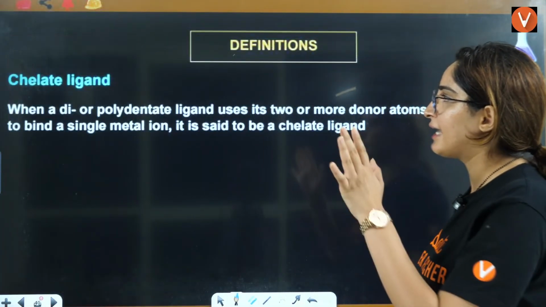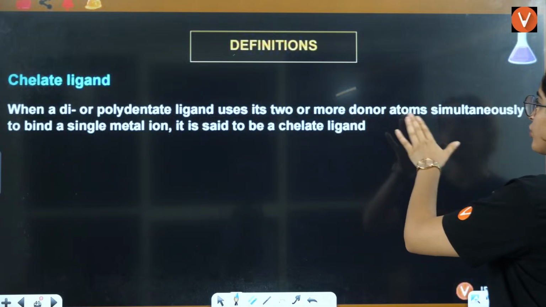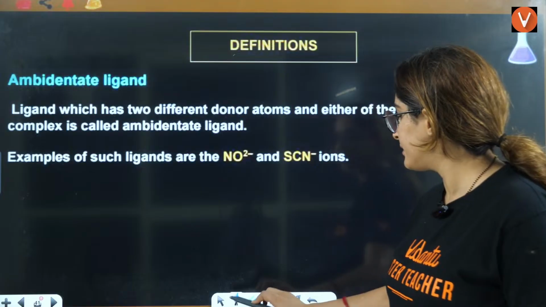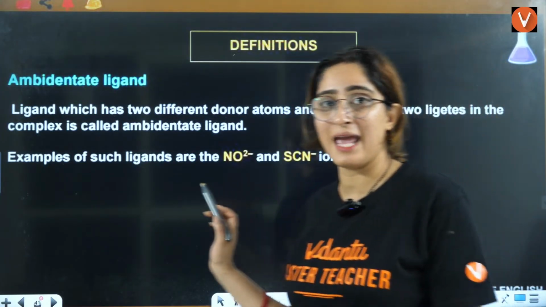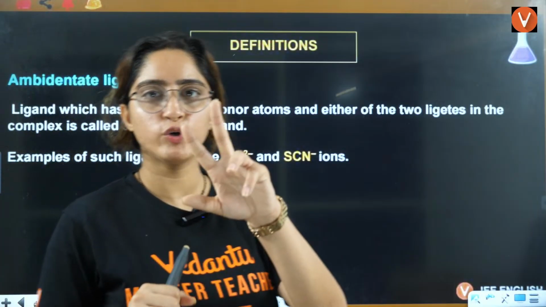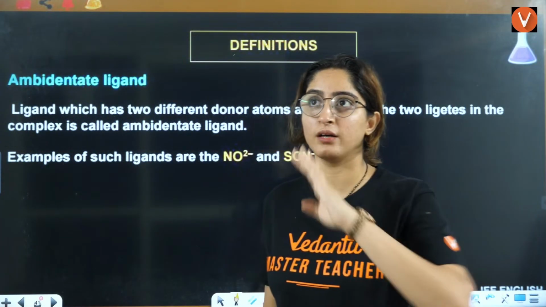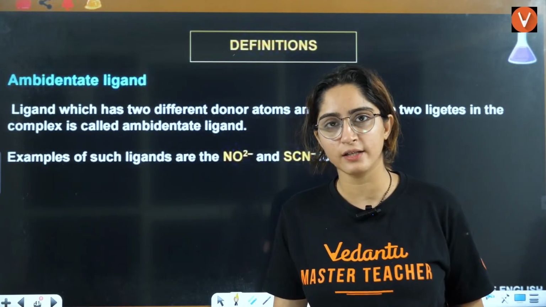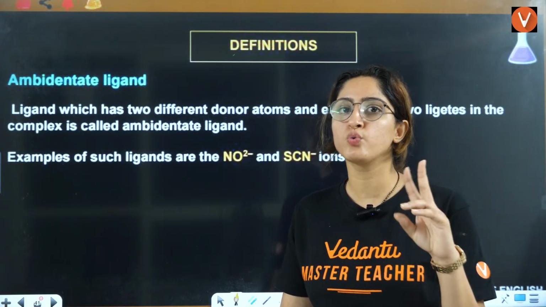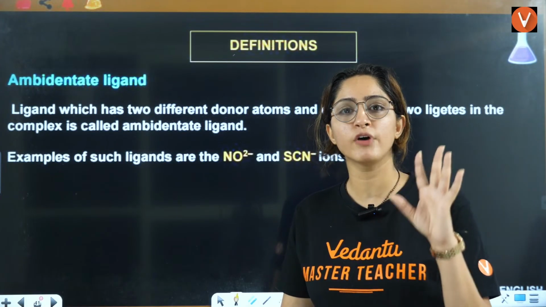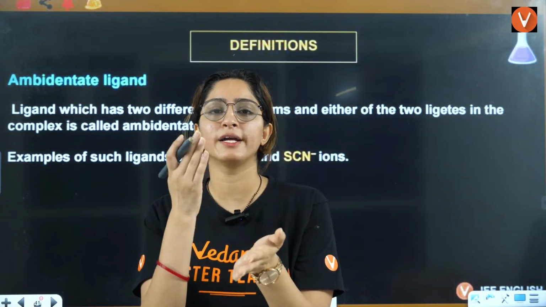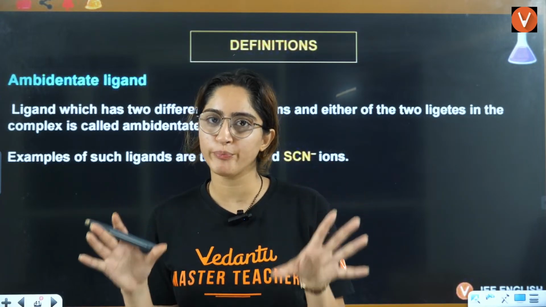When a di or polydentate ligand uses two or more donors simultaneously, it is said to be chelating ligand. This we have already done. Then the last part of today's class is ambidentate ligands. They also have two donating sites. But why are they not called bidentate? In a bidentate ligand, you have two donating sites, and both the donating sites donate at one particular point.